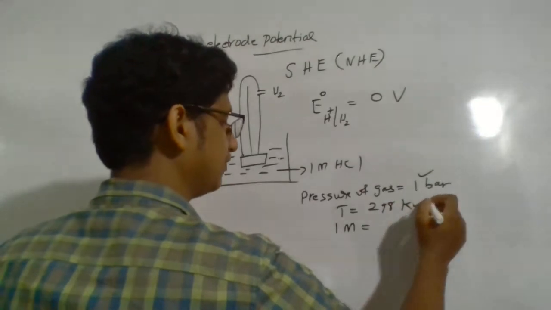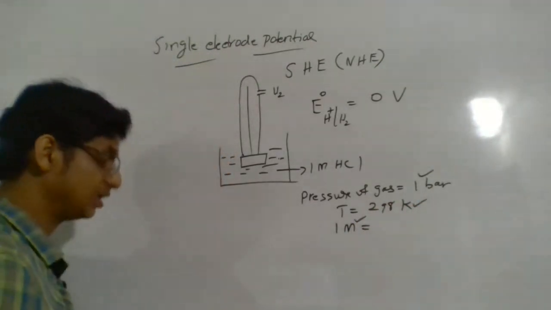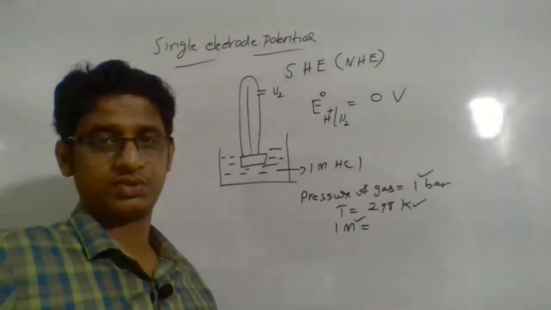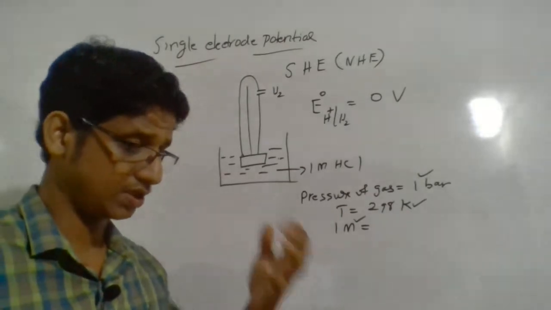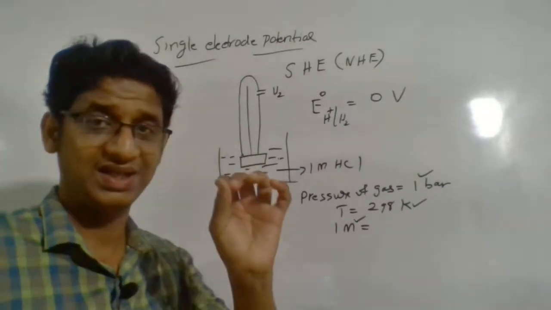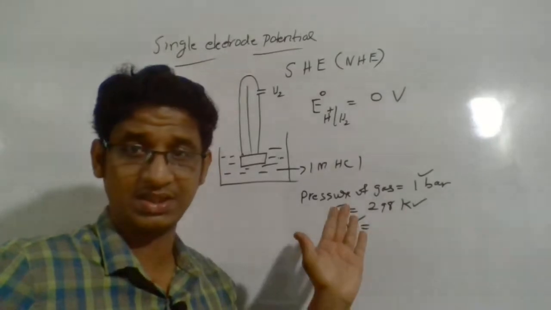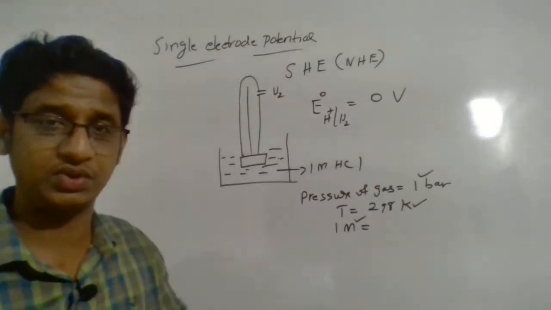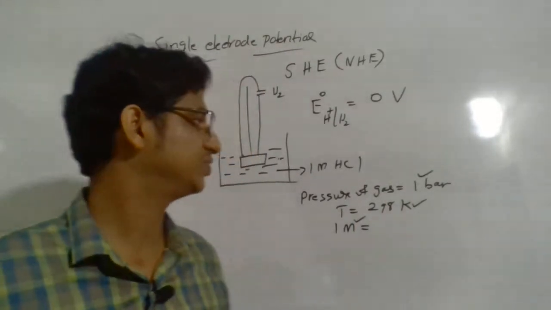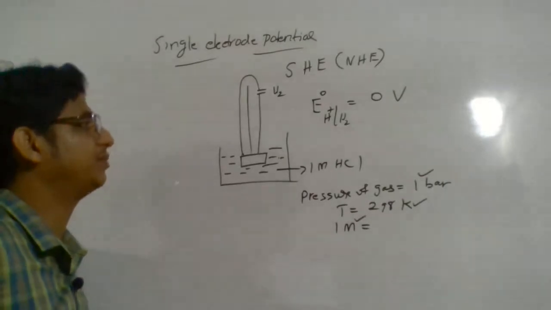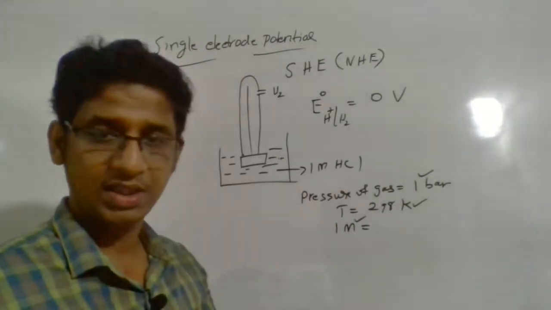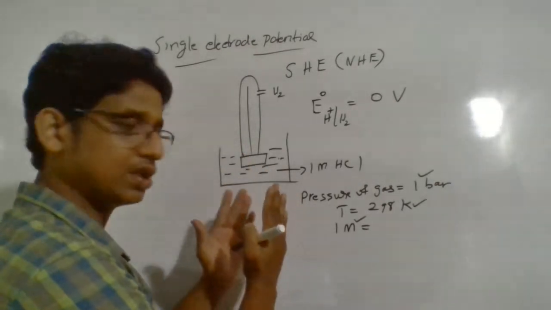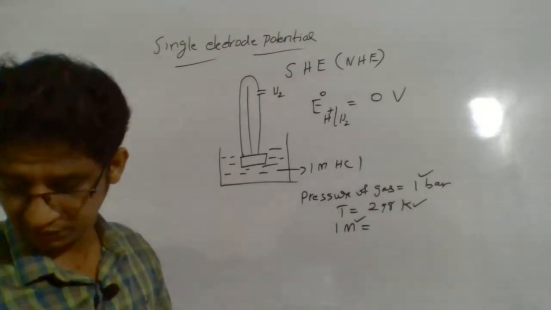This is the way we measure the electrode potential of a particular electrode. We make sure we measure the electrode potential in a standard condition. Standard condition means a pressure of 1 bar, temperature of 298 Kelvin, and concentration of the solution fixed at 1 molar. By choosing these fixed values, we measure the electrode potential of a particular electrode. So one is our hydrogen electrode; with respect to the hydrogen electrode, we find the reduction potential of the other.